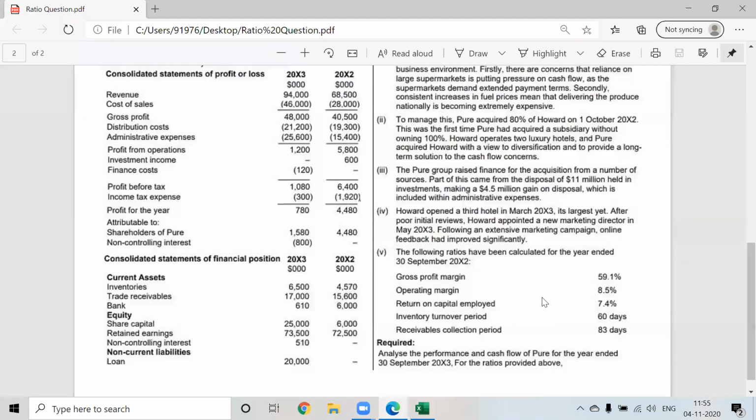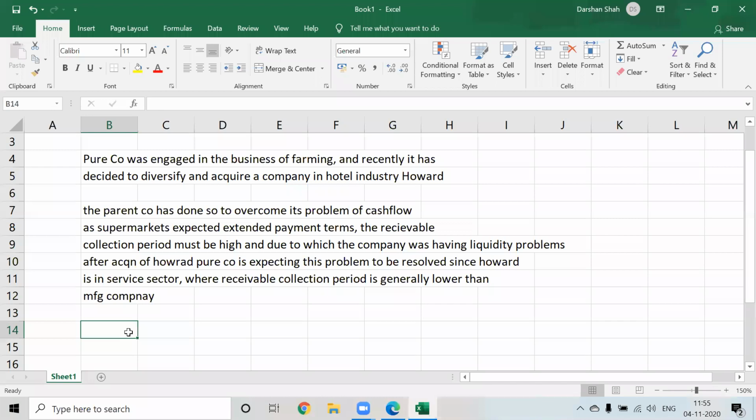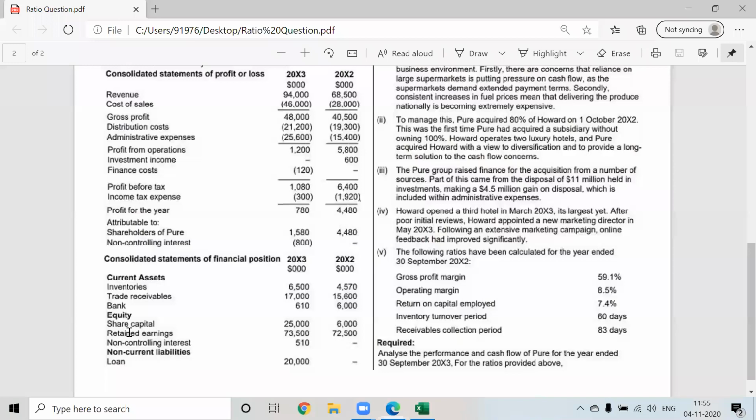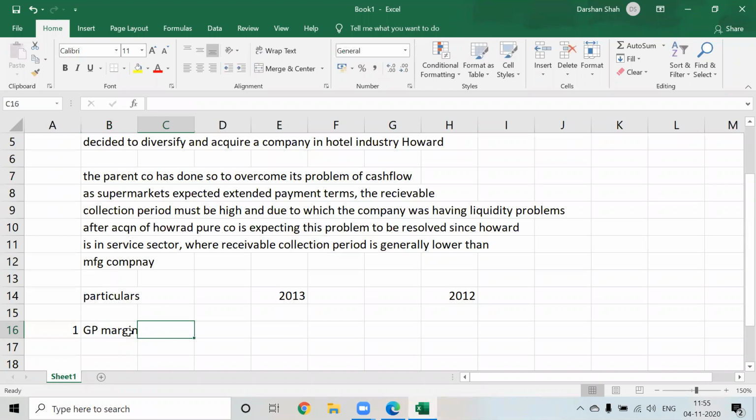So what is the first ratio they have given? Gross profit margin ratio, 59.1%. So in 2012 it was 59.1%. Let us see after the acquisition of Howard, has it improved or not? So, particulars, 2013 and 2012. The first ratio is my GP margin, 59.1%.